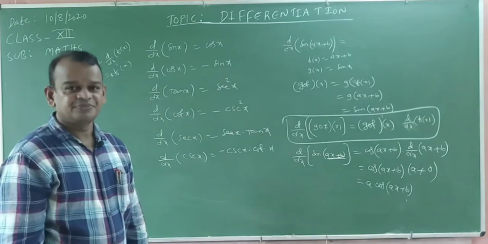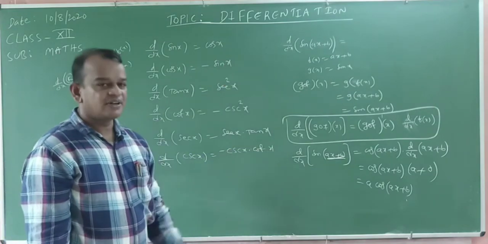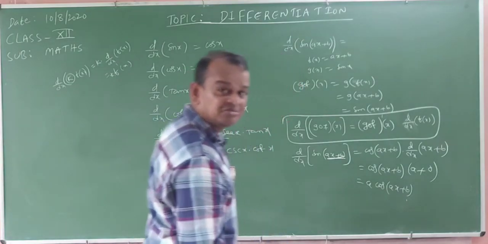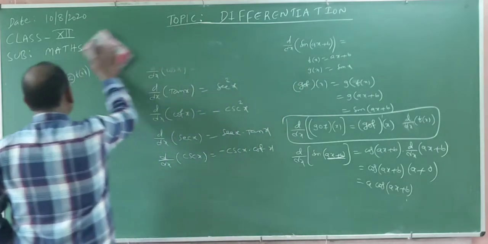Simple. We will find this one. These are called composite functions. Understood? Okay, now.